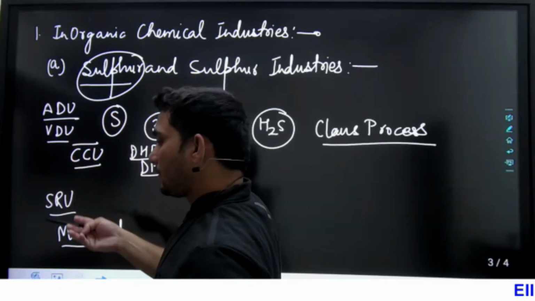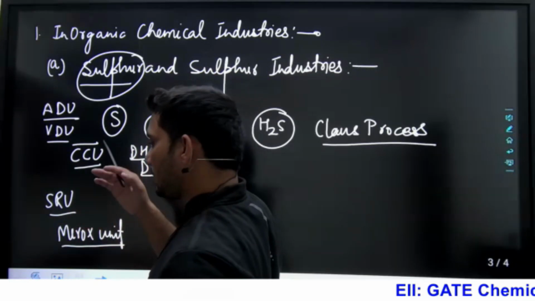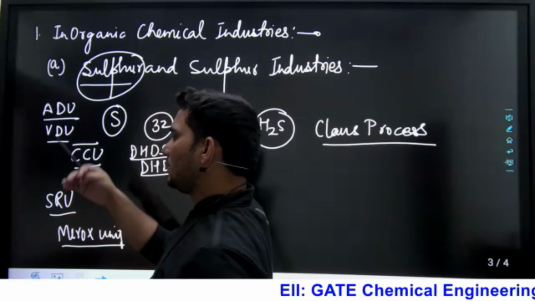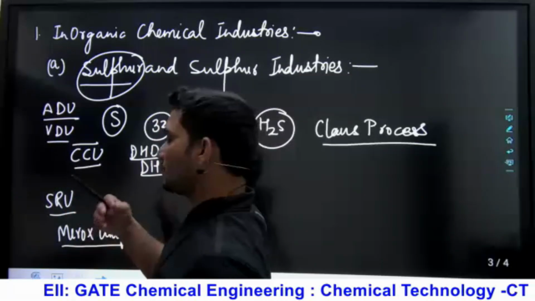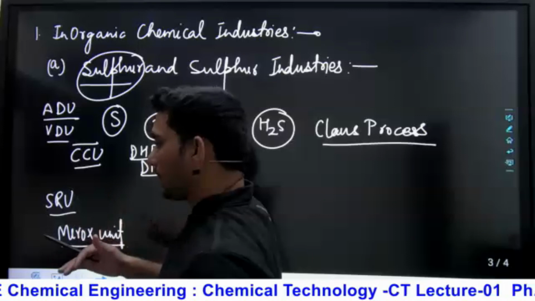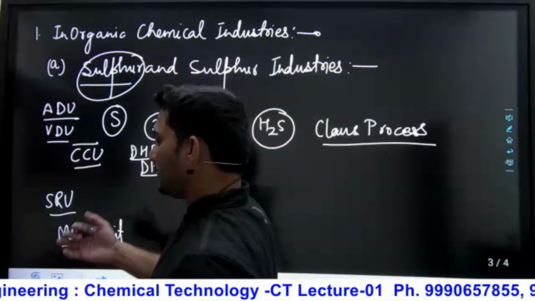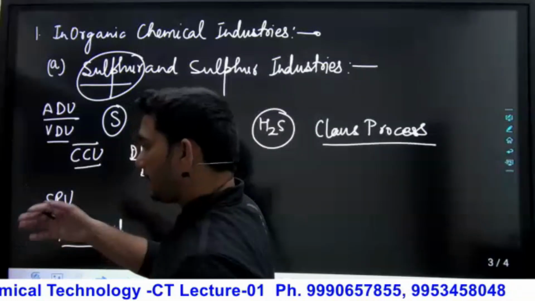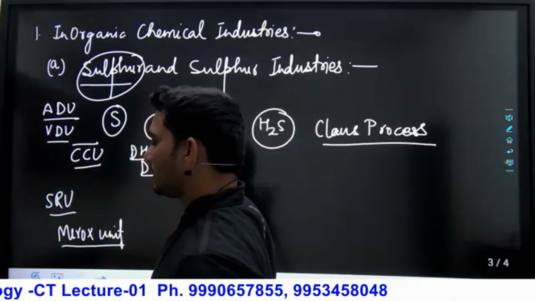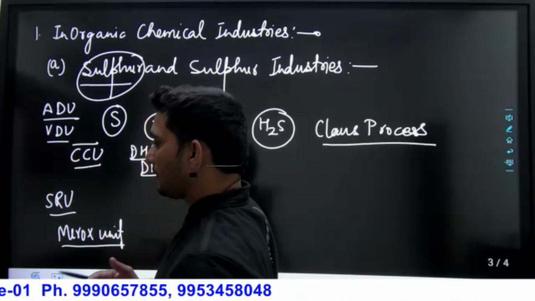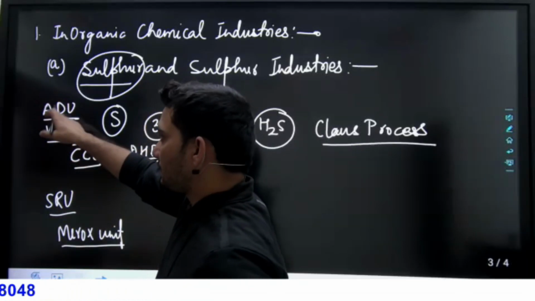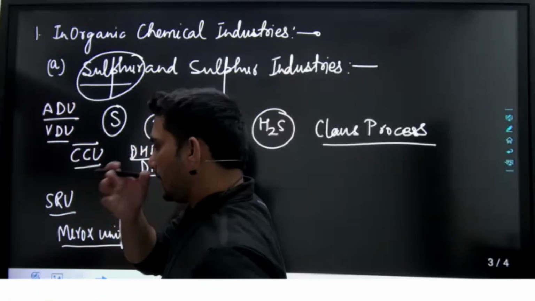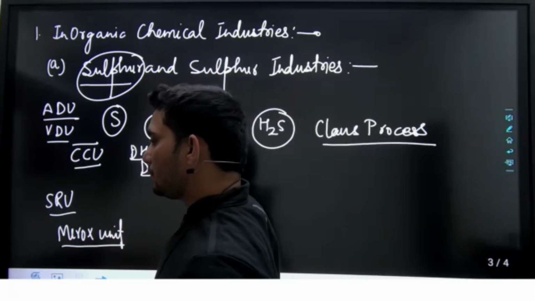Again, the light hydrocarbon we will decompose or crack into smaller hydrocarbons as per our requirement. It means we want to produce more diesel, more petrol. So as per our requirement, we can add up or break down the large hydrocarbon compounds. Crude oil will be sent to the atmospheric distillation unit, then the VDU, and after that it is sent into the various units.